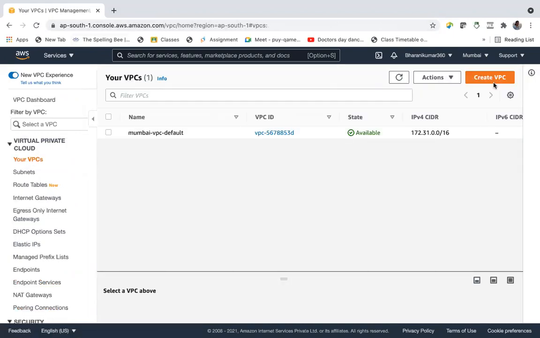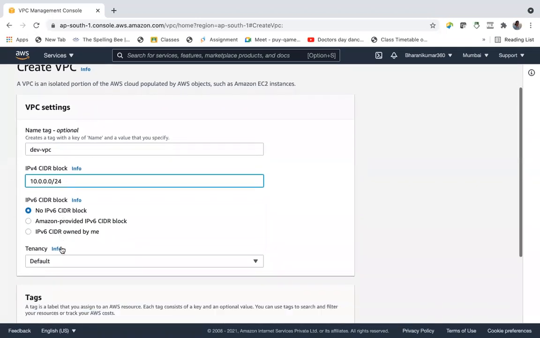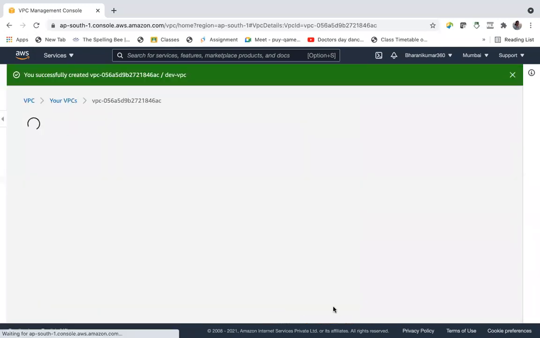So let's say one organization maintains different VPCs for different departments. Say there is a VPC for the finance department and another VPC for marketing department, sales department, development department. There are different VPCs. So let us call it dev-VPC. And the CIDR block will be 10.0.0.0/24, and that's it, right? Create VPC.